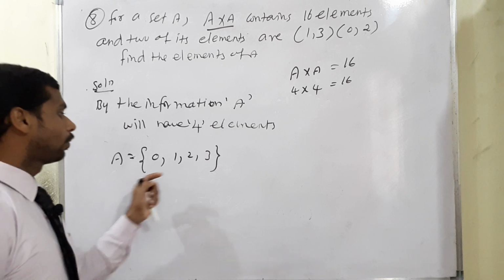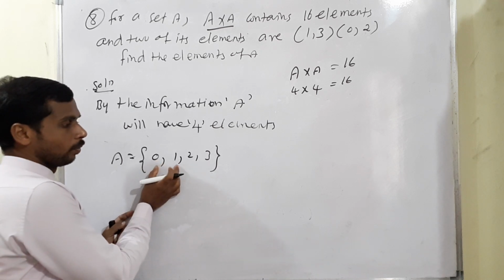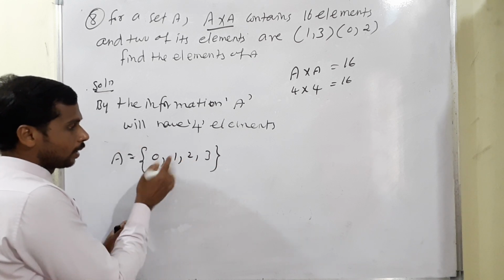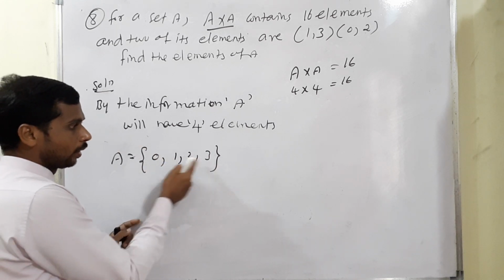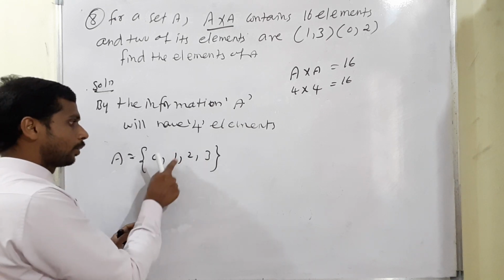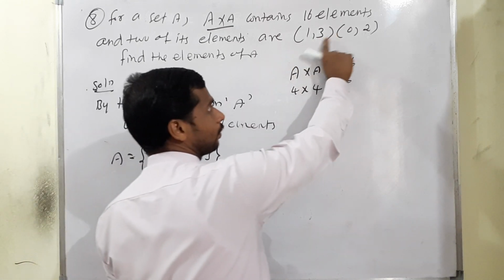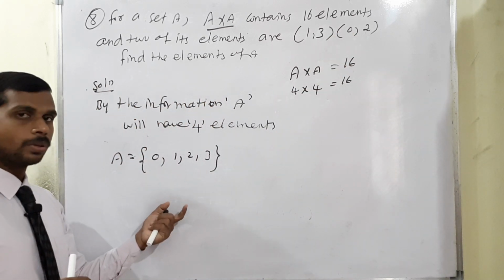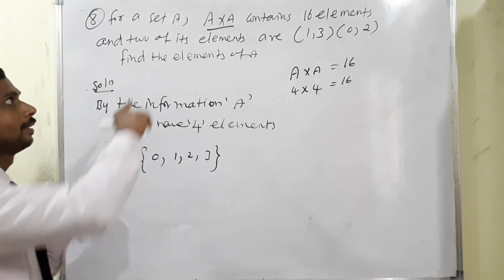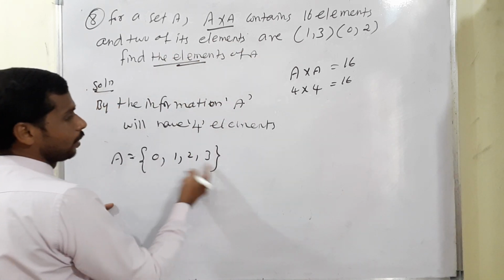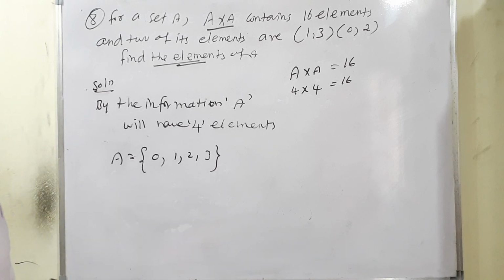But for the condition, how to make the set: actually 0, 1, one pair will come, then 0, 2 is another pair, then 0, 3 another pair, then as well as 1, 0, 1, 2, 1, 3, then 2, 0, 2, 1, 2, 3, then 3, 0, 3, 1. So already it's given the two terms 1, 3 and 0, 2. So if you make the set, 16 elements will come. But the question only asks to find the elements. So the elements are 0, 1, 2, 3. That's all. This is our final answer. Okay, I will continue with the next question.